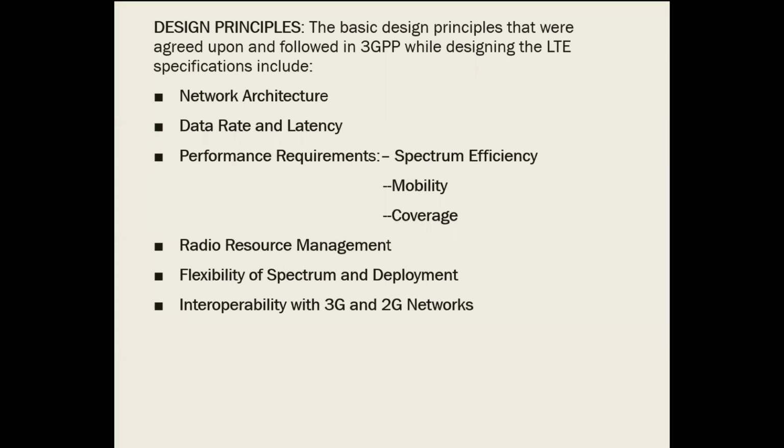Previously we called it UTRAN, nowadays we call it E-UTRAN. E-UTRAN is the evolved universal terrestrial radio access network, which is able to support the measurement of and handover to and from both 3G and 2G networks. This is the design principle that has been agreed and followed for designing an LTE network.